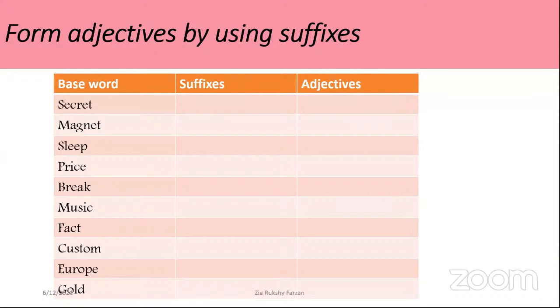Here there is a list of words: secret, magnet, sleep, price, break, music, fact, custom, hero, gold. Right, you can write the answer and send me through chat.